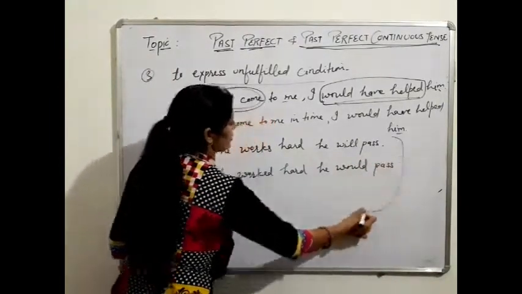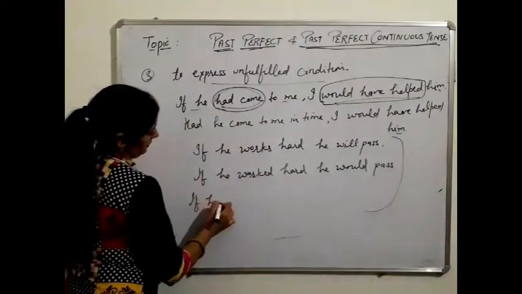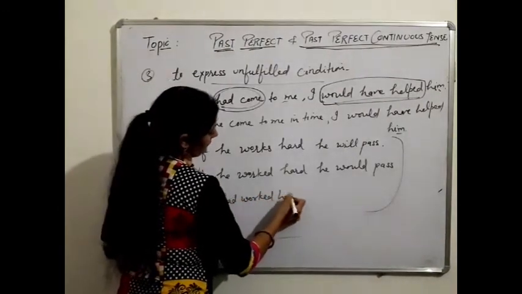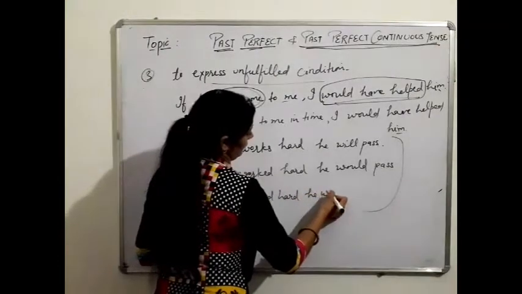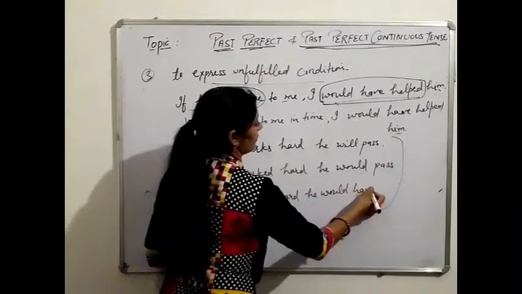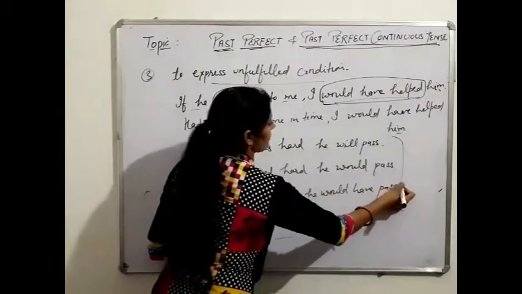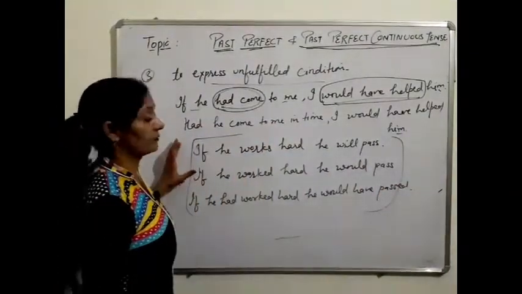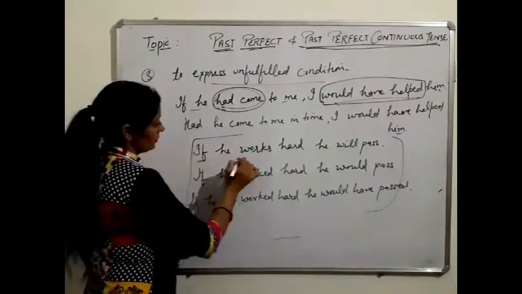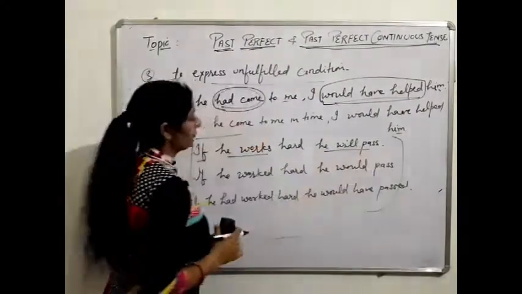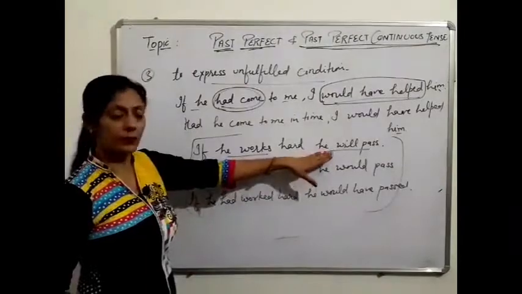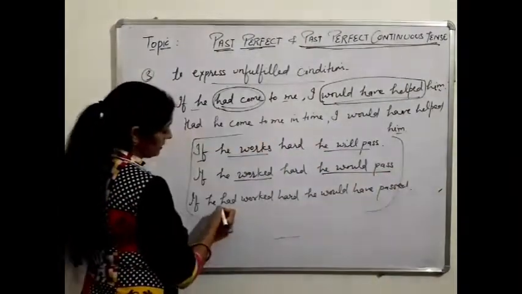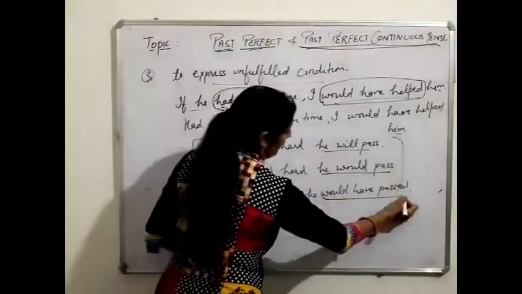And the third condition is if he had worked hard, he would have passed. See these three sentences and all the three are correct. First one shows the condition of present. If he works hard, he will pass. Second one is if he worked hard, he would pass. And the third one is if he had worked hard, he would have passed.